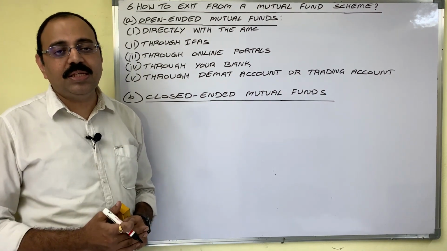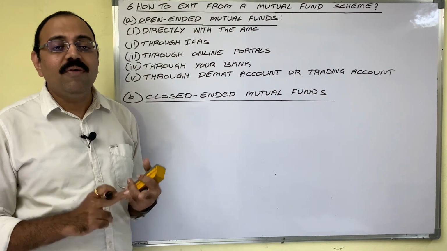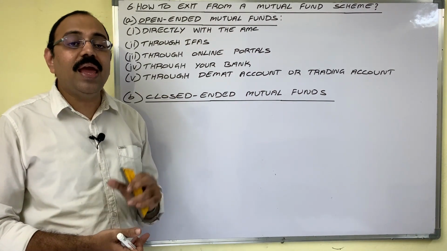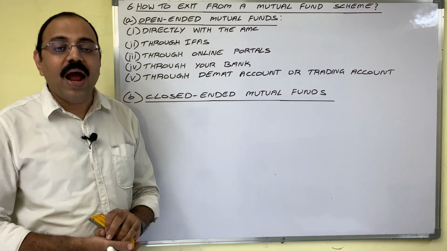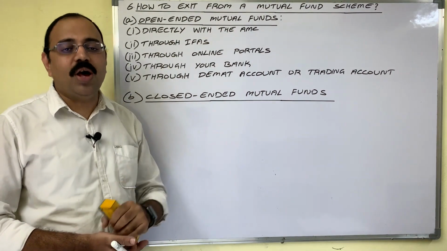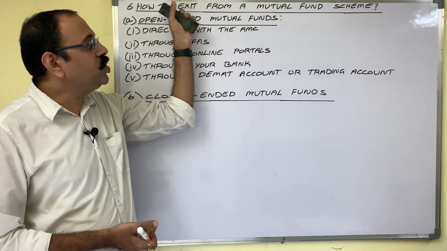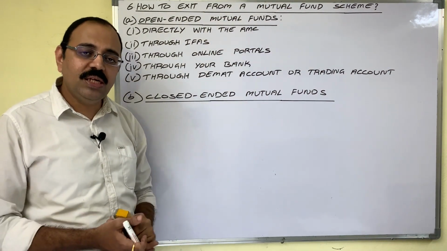Some AMCs may charge even sales expenses also. So, when investor is buying mutual fund units, then he has to observe all these type of hidden charges. And finally he should decide whether to invest in that particular scheme or not. Now the question is, why an investor wants to exit from a mutual fund scheme? There may be numerous reasons.